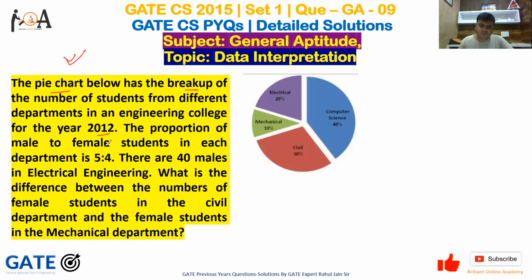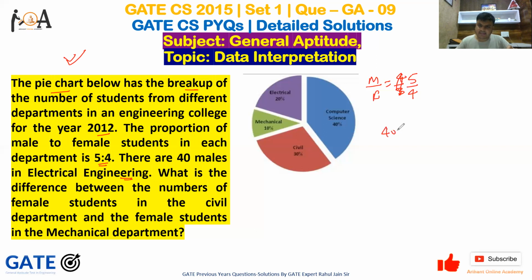The proportion of male to female students in each department is 5:4. So in each department, 5:4 is the ratio of male to female. Okay, so it is important information. Let me write it: male to female ratio for each department is 5:4.